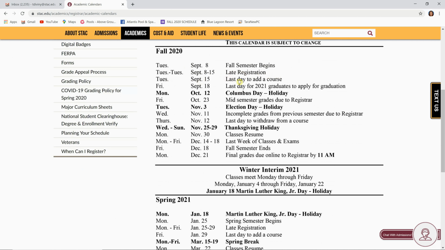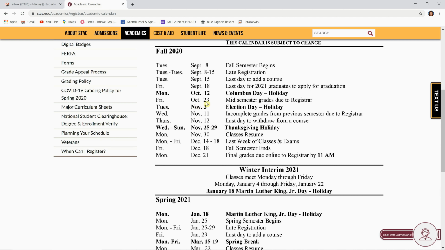Tuesday, September 15th is the last day that you could add a course to your academic schedule, and you want to make sure that you're taking at least 15 credits, you're staying on track for graduation, you're full time. So you want to make sure that by September 15th, you have your full-time courses if you're a full-time student. The academic calendar also lists important holidays, the holidays that you have off. So you can see here in bold, Monday, October 12th, Columbus Day holiday, Tuesday, November 3rd, Election Day holiday, and Wednesday through Sunday, November 25th to the 29th, is your Thanksgiving holiday.